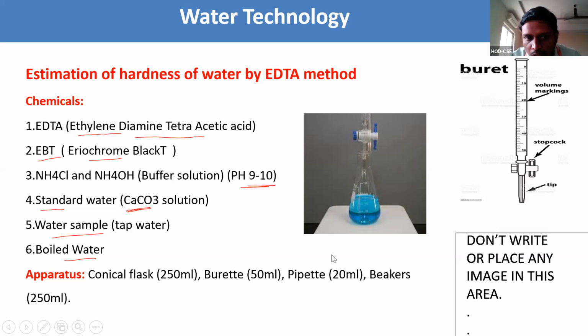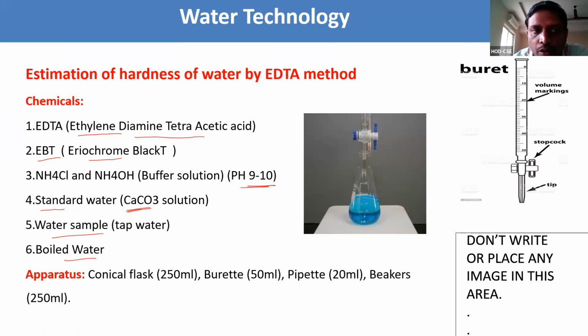250 ml conical flask, burette is 50 ml. Sorry, your voice is breaking. Someone is saying it is audible. Is it good now? Still it is breaking. It's fine, sir, now. Okay, thank you.